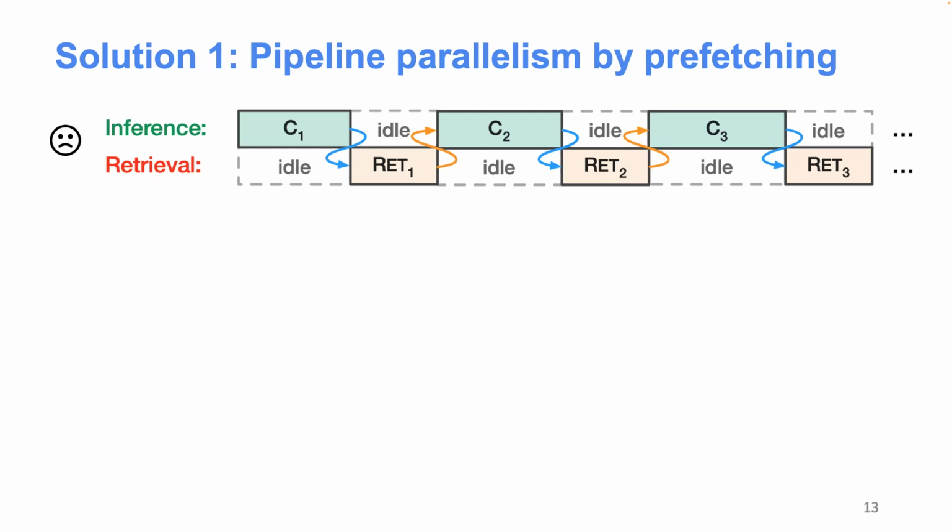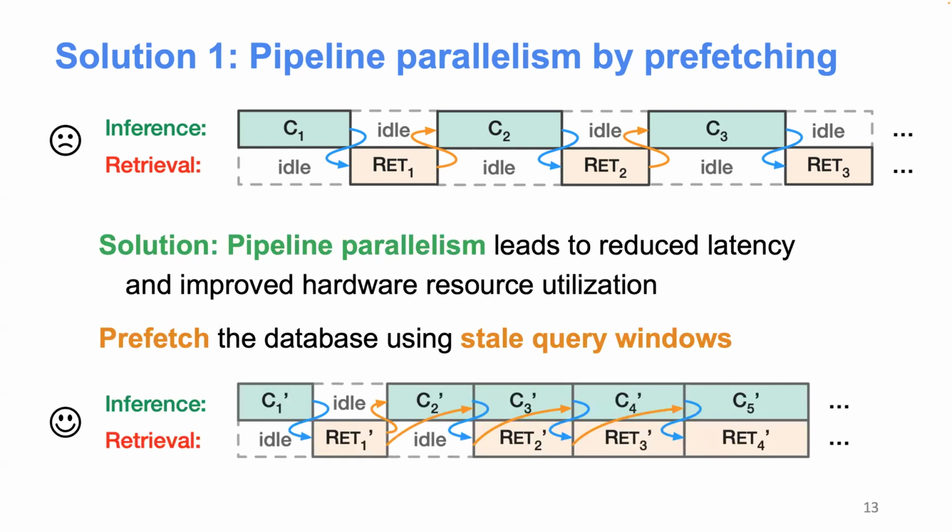But let's take a look at what we do on the algorithm side. From the algorithm side, we already see this inefficiency because of the idleness. So we borrow one very common concept from the system perspective, which is pipeline parallelism, which basically says that we want to overlap the execution of generation and retrieval. However, it's not very straightforward to do that because, again, we have this dependency between retrieval and generation.